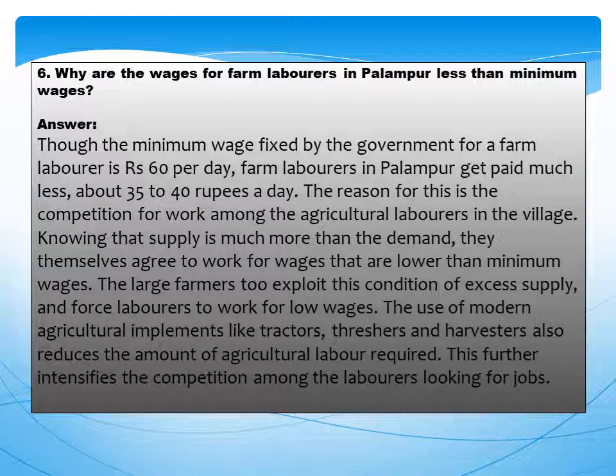Knowing that supply is much more than the demand, they themselves agree to work for wages that are lower than minimum wages. The large farmers exploit this condition of excess supply and force laborers to work for low wages. The use of modern agricultural implements like tractors, threshers, and harvesters also reduces the amount of agricultural labor required. This further intensifies the competition among the laborers looking for jobs.